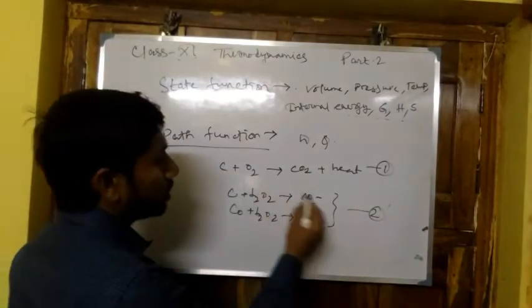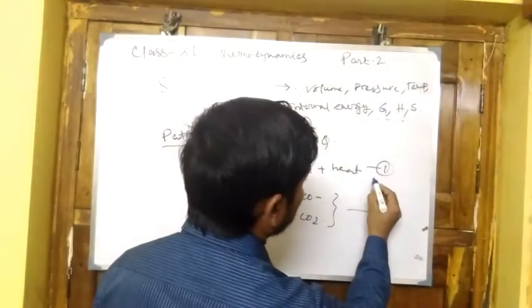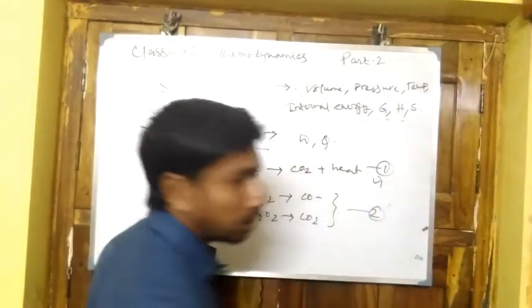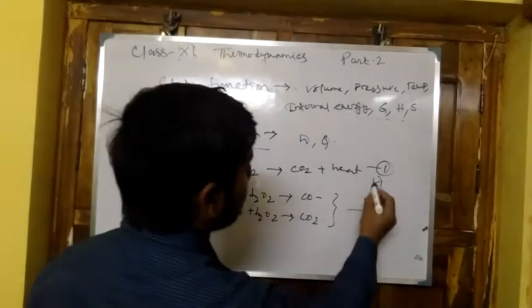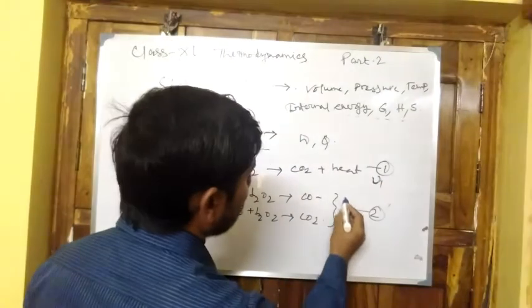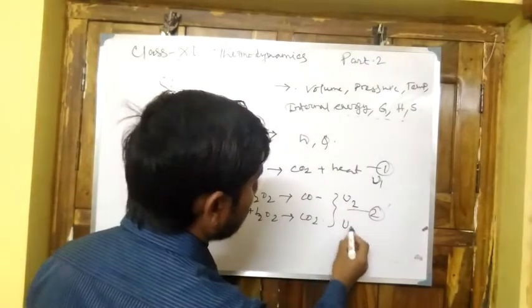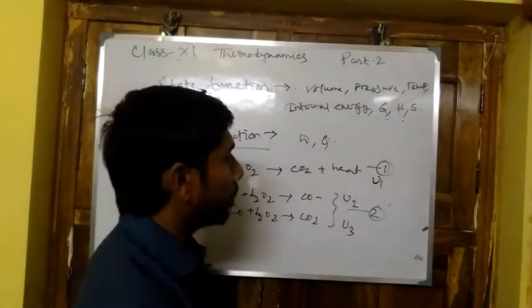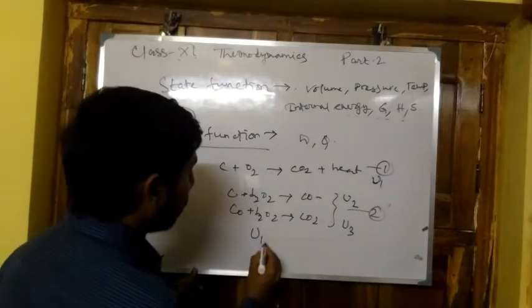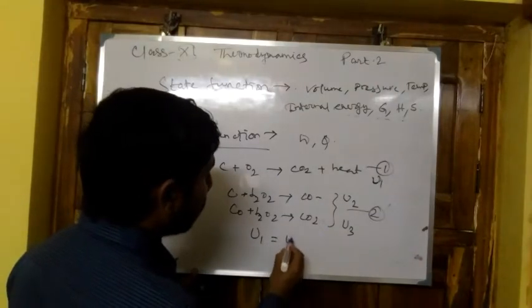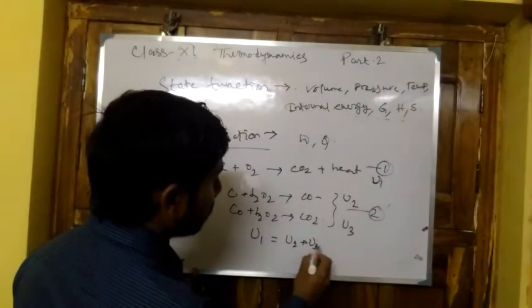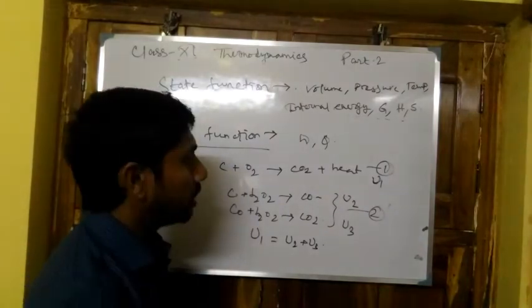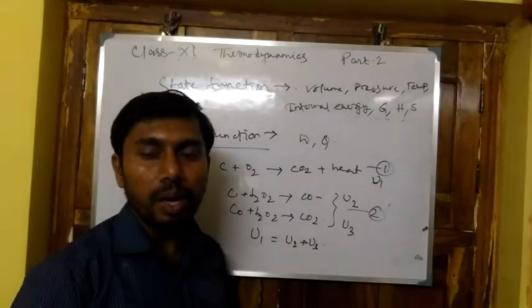In the first reaction, the internal energy change is U1. In the second route, the steps are U2 and U3. It is found from the conservation of energy that U1 equals U2 plus U3. So the change in the internal energy is the same everywhere.